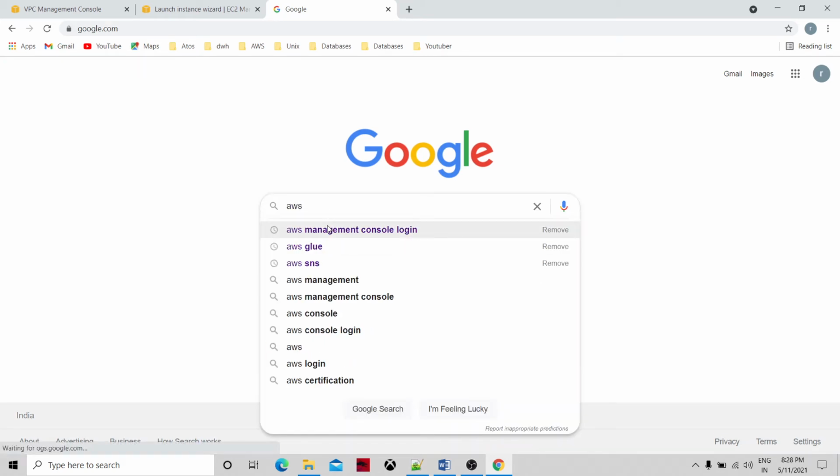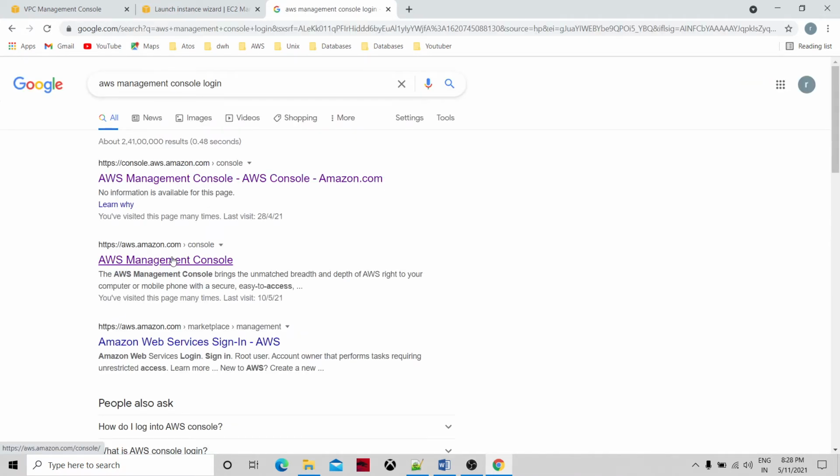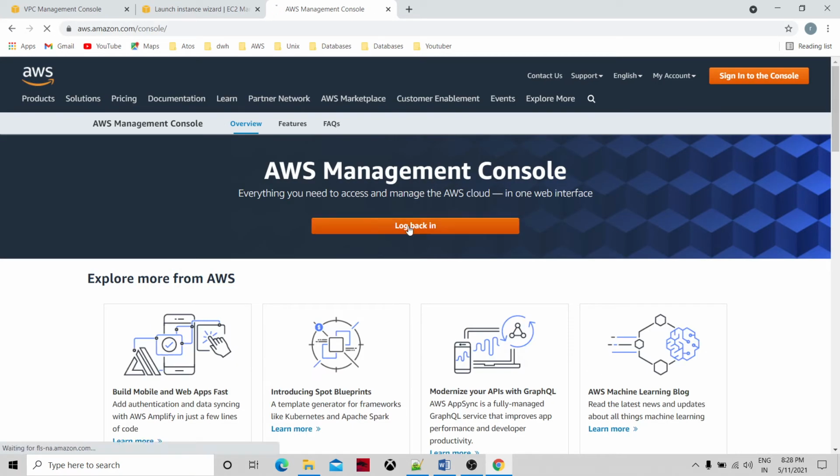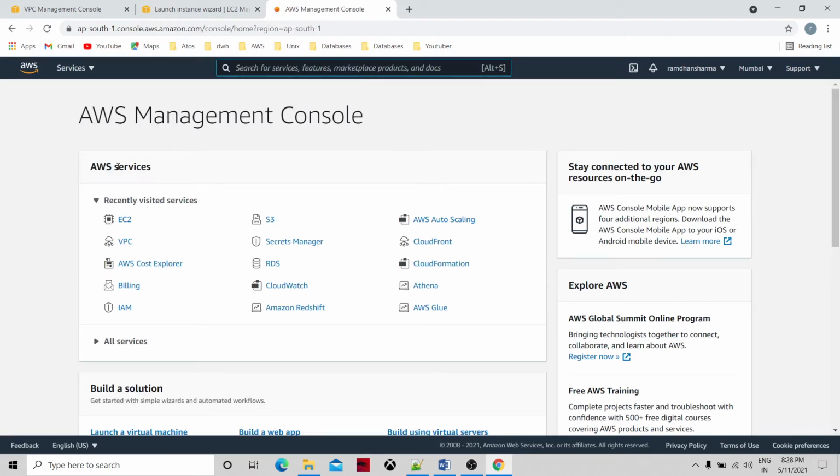AWS Management Console. I'll just go to my IAM dashboard. So this IAM role is for the EC2 instances to access the S3 bucket.